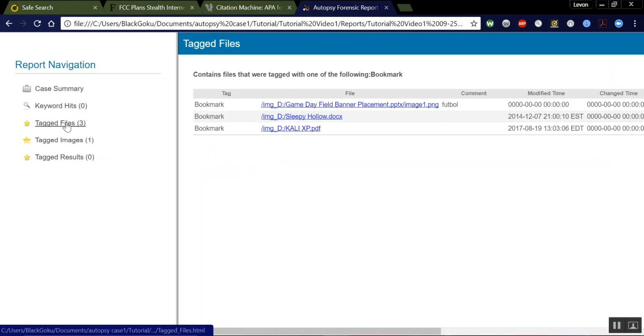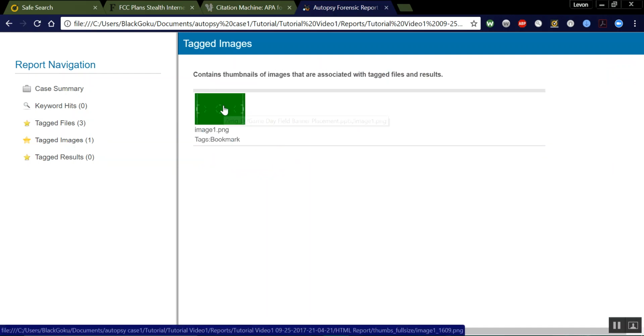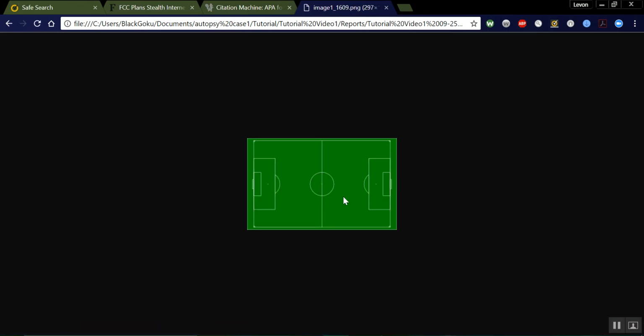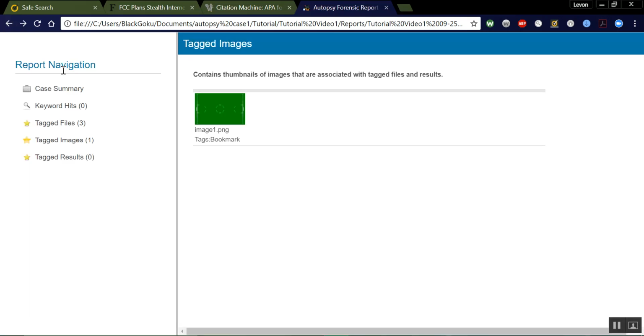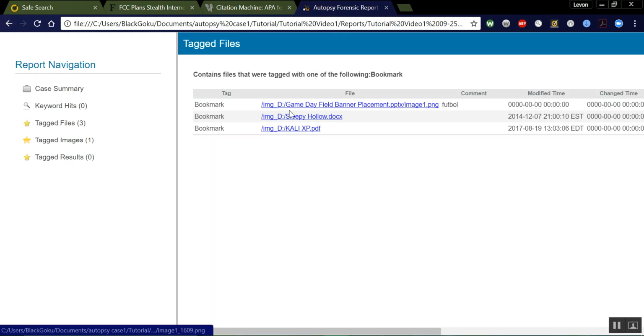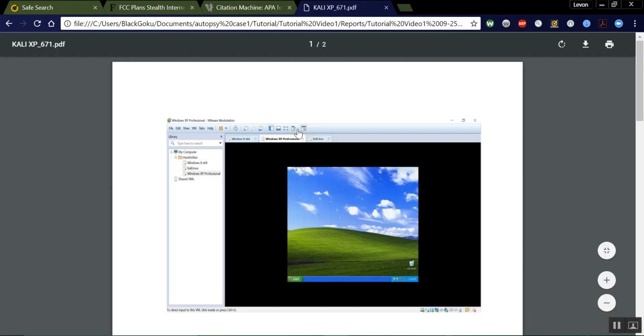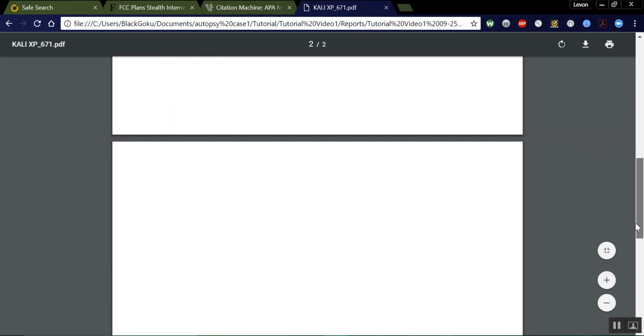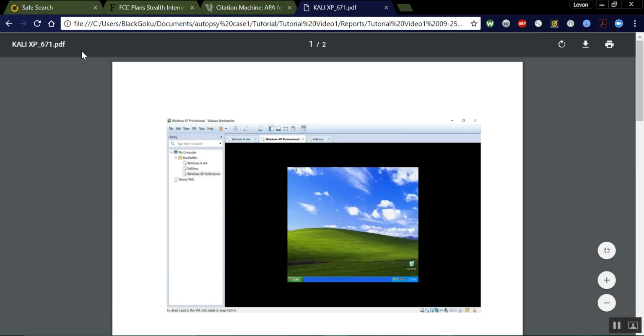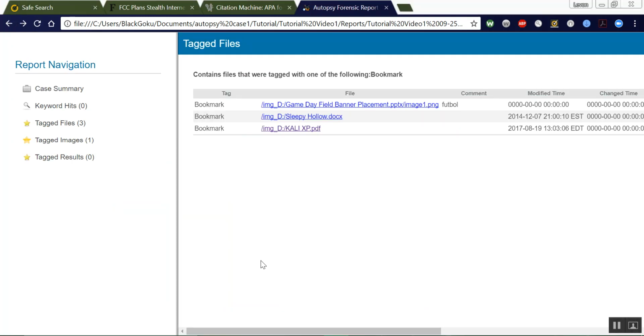And you can click on tagged files, and then you can pick on tagged images. It shows the image. Click on the image. There you go. It's very cool. And let's see, tagged files. You can open up this again. It's going to open up the PDF viewer embedded in my Google Chrome.